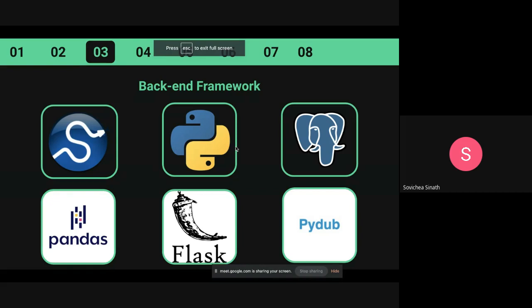So for the backend side, we use Python as our primary language, and for our database, we use an SQL database called PostgreSQL. We also use a handful of libraries, such as SciPy for generating the spectrogram, which everyone will see soon; Pandas, for connecting with NumPy and doing a lot of computation for us when we perform the search; Flask, our web framework so that our front end or mobile app can connect to it; and of course PyDub, a library to load the audio.